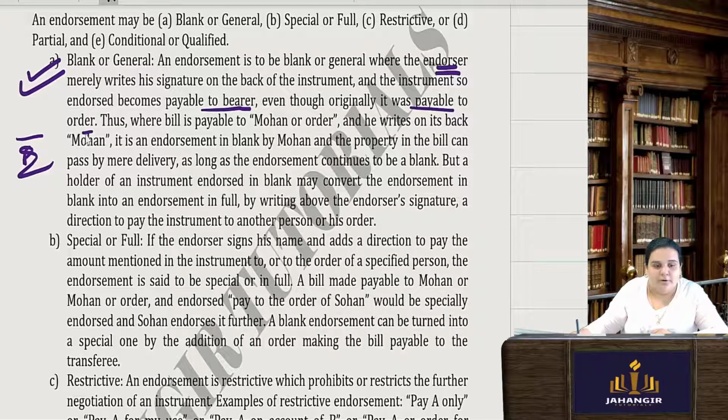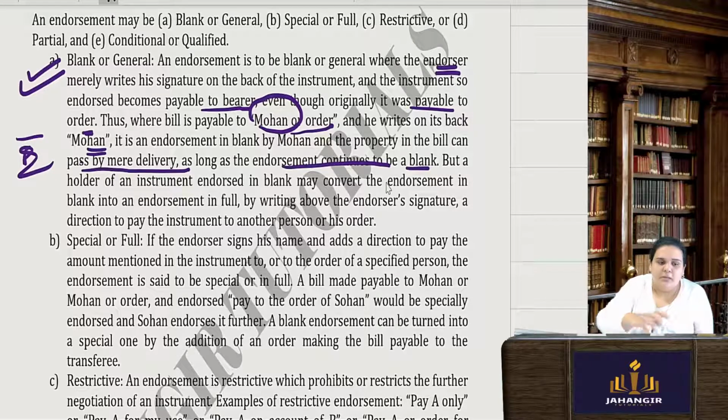The instrument so endorsed becomes payable to the bearer, even though originally it was payable to order. Thus, where a bill is payable to Mohan or order, and Mohan endorses it by writing only Mohan on the back, that means he's already endorsed it. So now whoever has that instrument in hand, it becomes a bearer instrument and will be payable. The property in the bill can be passed by mere delivery as long as the endorsement continues to be blank. So you can keep on passing it on.